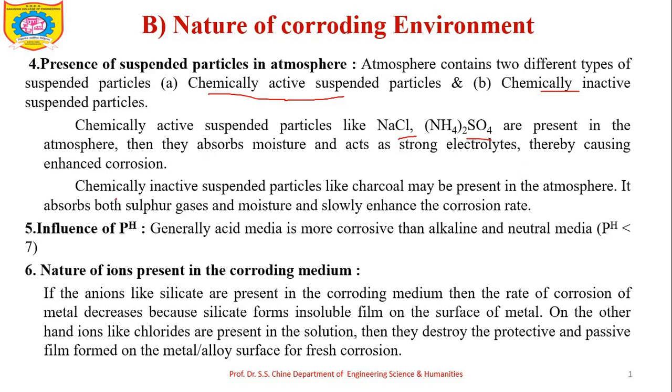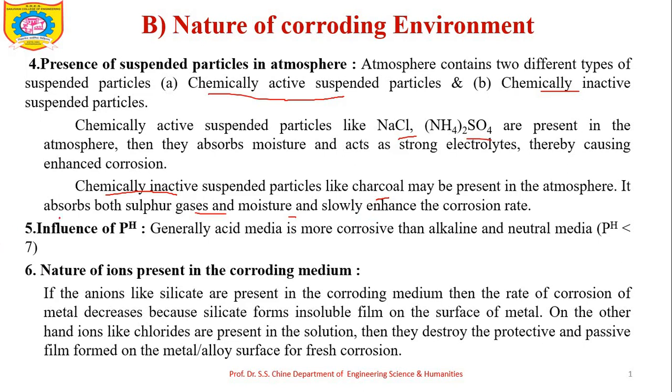Another is chemically inactive suspended particles, like charcoal, which may be present in the atmosphere. It absorbs both sulfur gases and moisture, and it increases the corrosion but slowly.